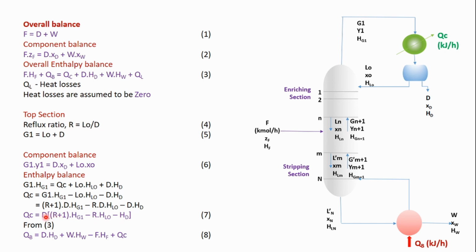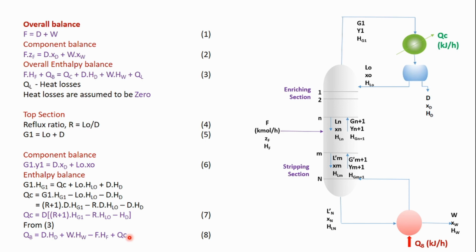Okay, so we will substitute this QC value in equation 3, considering QL equal to 0. So we will get QB as D HD plus W HW minus F HF plus QC.